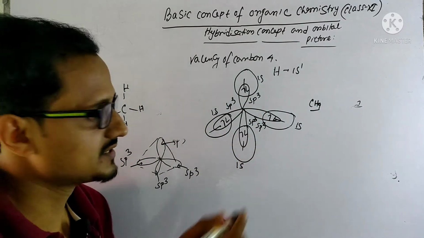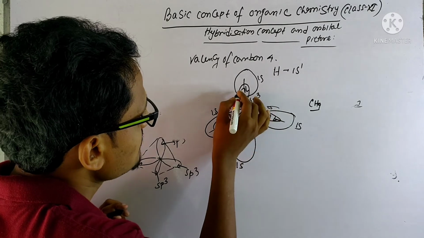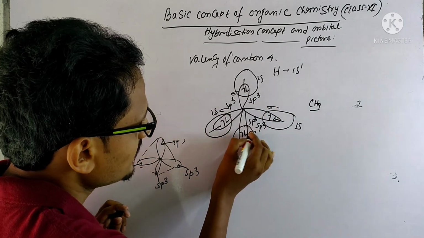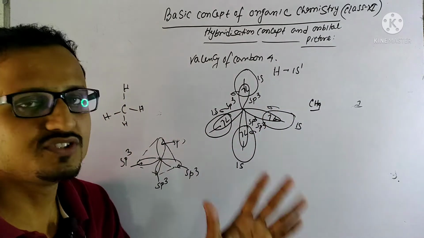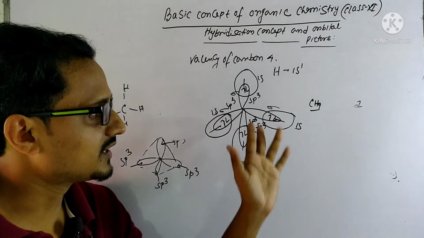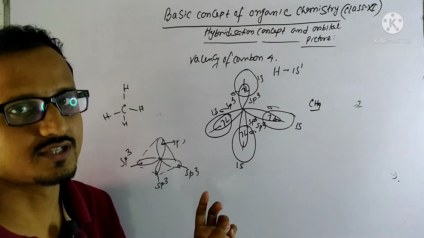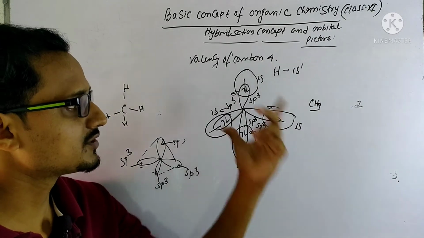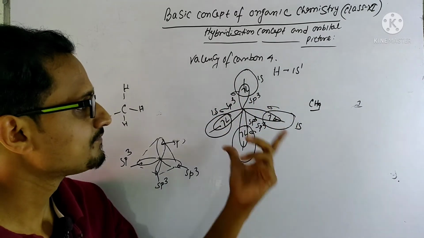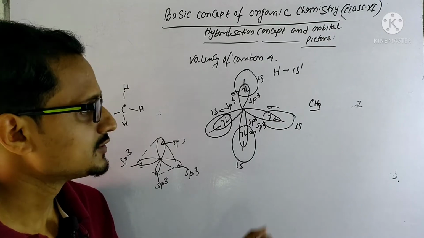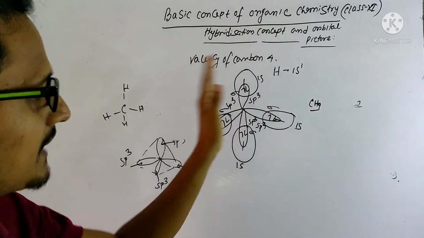These all are sigma bonds. The 4 sigma bonds are formed by the overlap of sp3 orbitals of the carbon with the 1s orbital of each hydrogen. So this is the orbital picture of methane, and this is the sp3 hybridization.